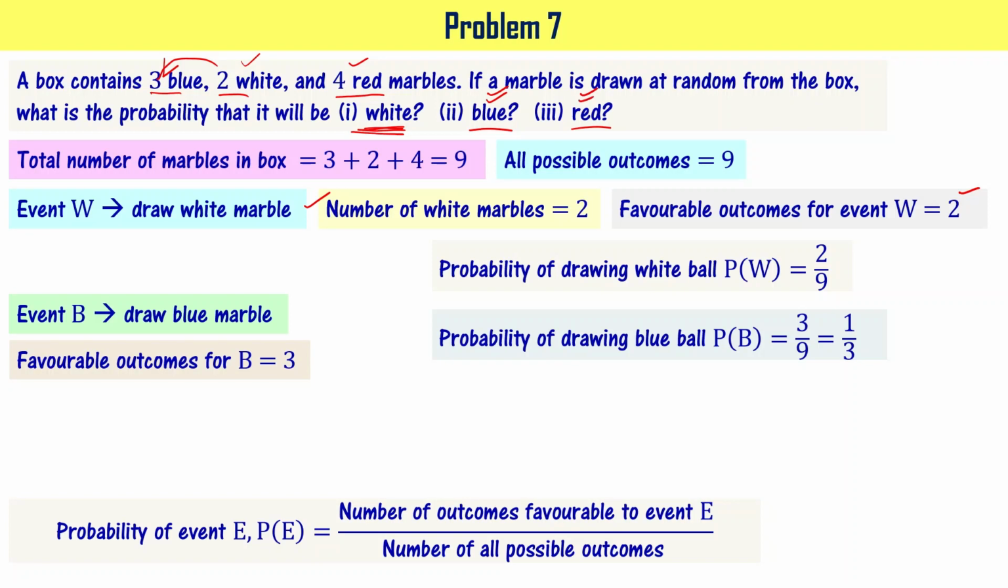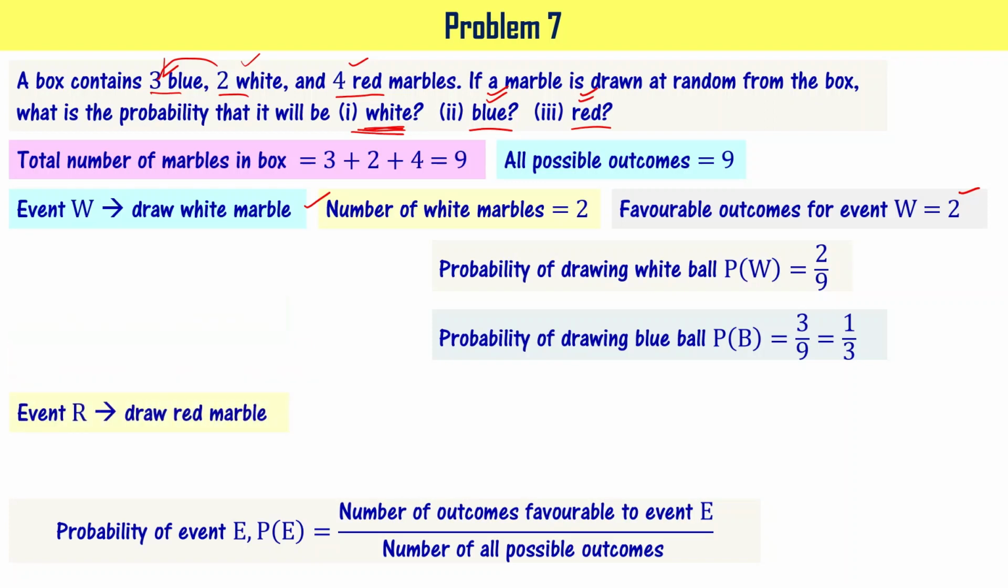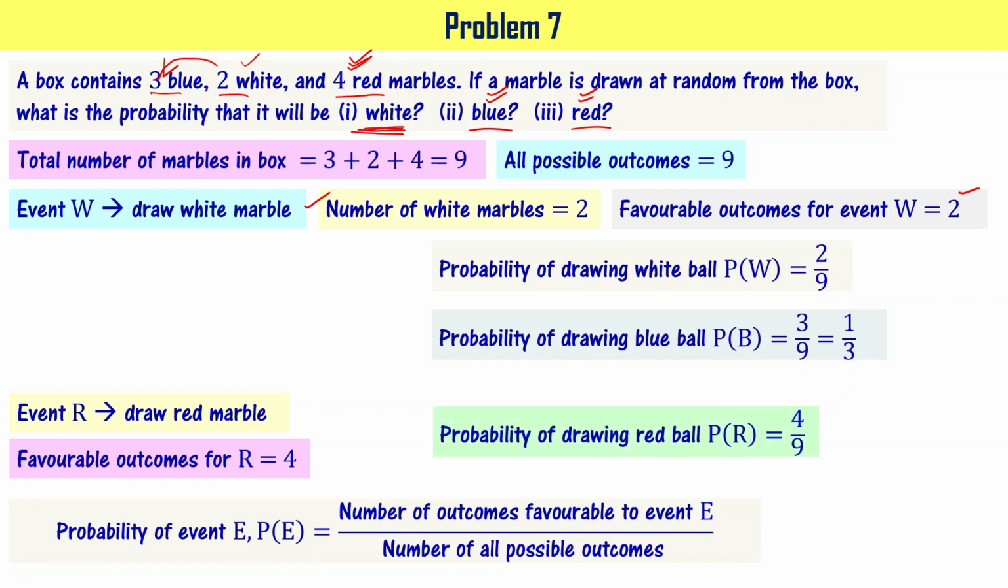Now let's go to the third part of the question. Probability that it will be a red color marble. If I say that event R is drawing the red color marble, I have 4 red color marbles, right? It means favorable outcomes for event R is 4. Hence, I can say that probability of drawing a red color ball, P of R, is 4 by 9. I hope you understood the problem.